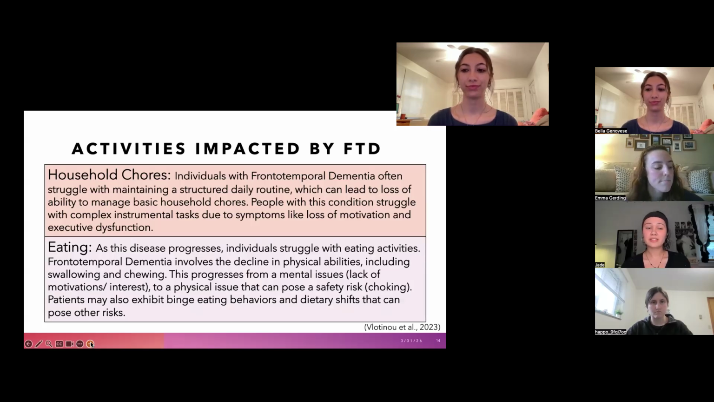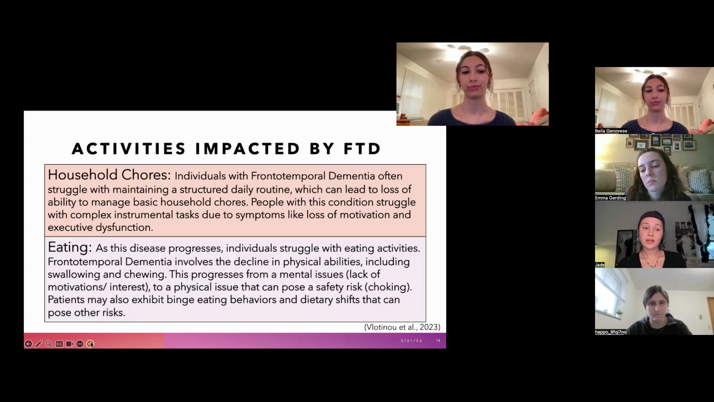Okay, there are several activities impacted by FTD. Two activities specifically mentioned in the research article we referenced were household chores and eating tasks. Individuals with FTD often struggle with maintaining a structured daily routine, which can lead to the inability to manage basic household chores, such as cleaning, organizing the house, doing laundry, financial management, and meal preparation. Individuals with this condition struggle with complex instrumental tasks due to symptoms like loss of motivation, executive dysfunction, and memory impairments, like we talked about earlier.